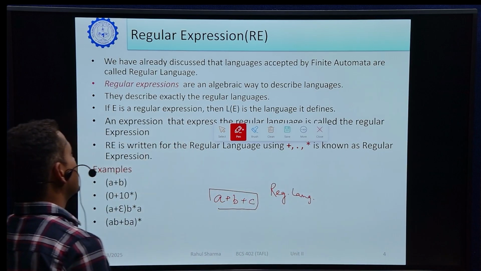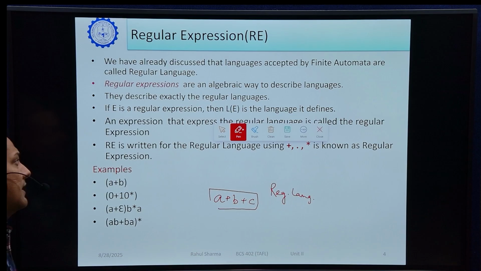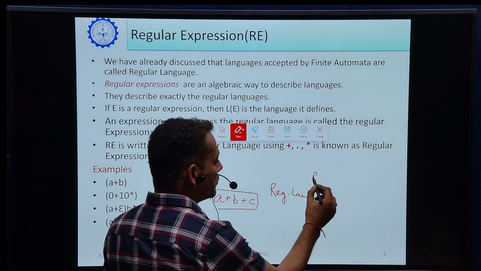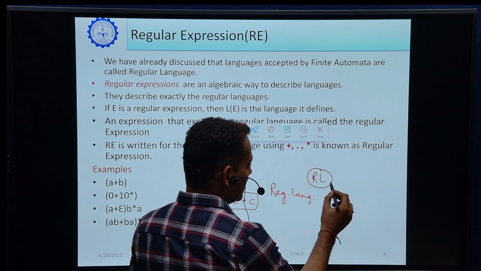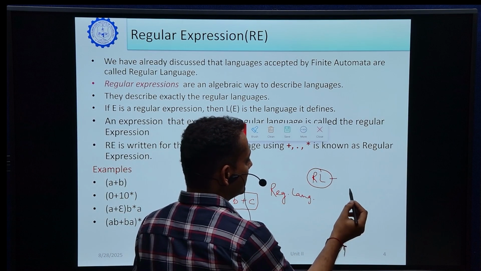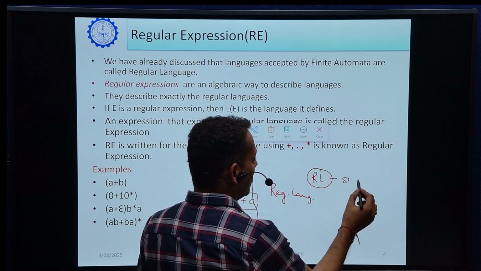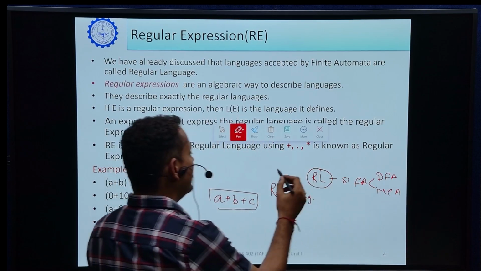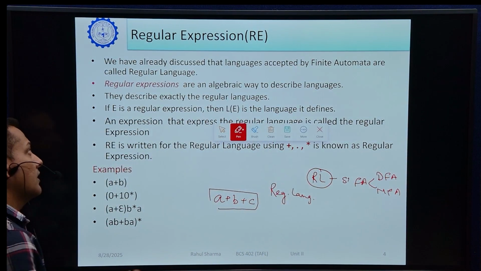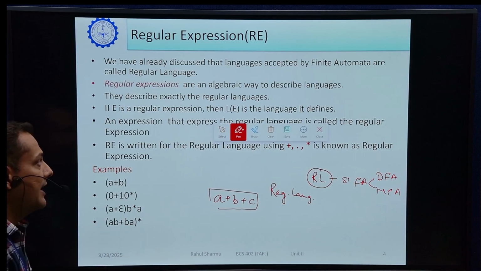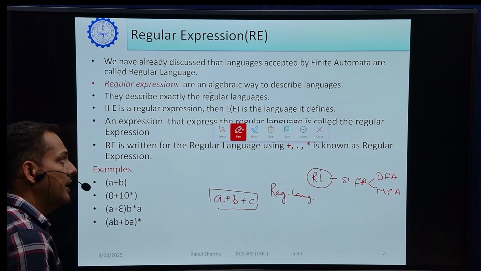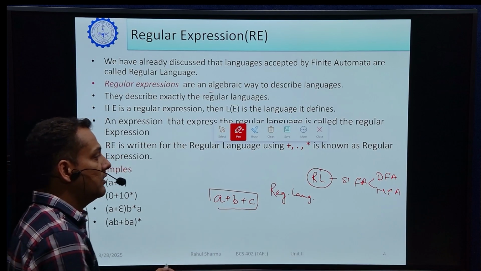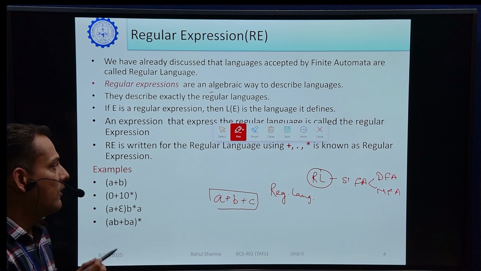So the first point mentioned here is that we have already discussed that the languages accepted by finite automata are called regular languages. Regular languages are those languages which are accepted or shown by finite automata. It may be a DFA, it may be an NFA. So for representation of the regular language we use a regular expression. The regular expression is an algebraic way to describe languages. They describe exactly the regular languages. If we write any expression for a DFA, then we can say that language is a regular language.